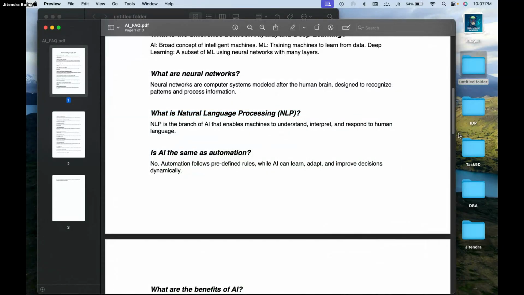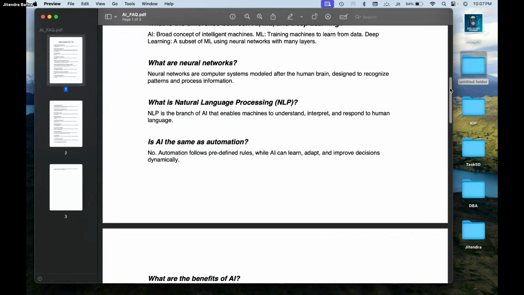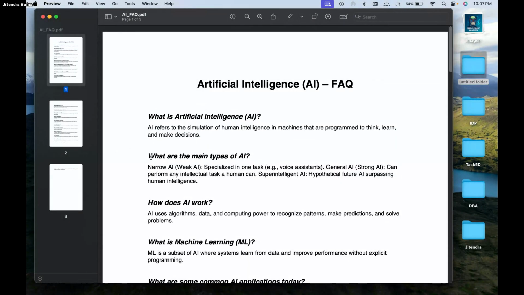Okay, so let me take more questions now. The previous two or three questions are not working. What are the main types of AI?